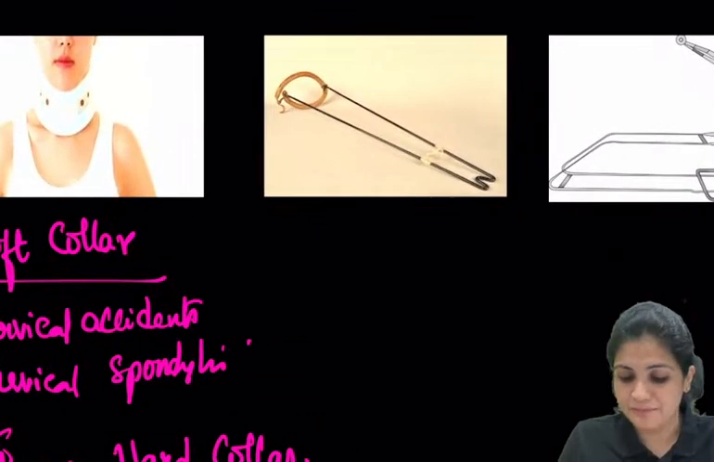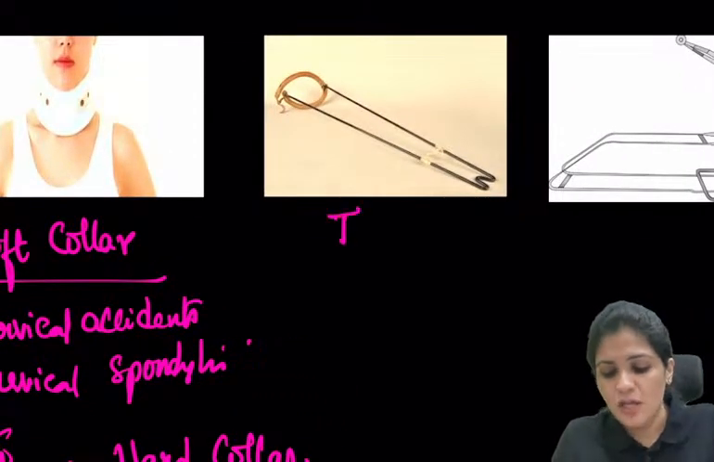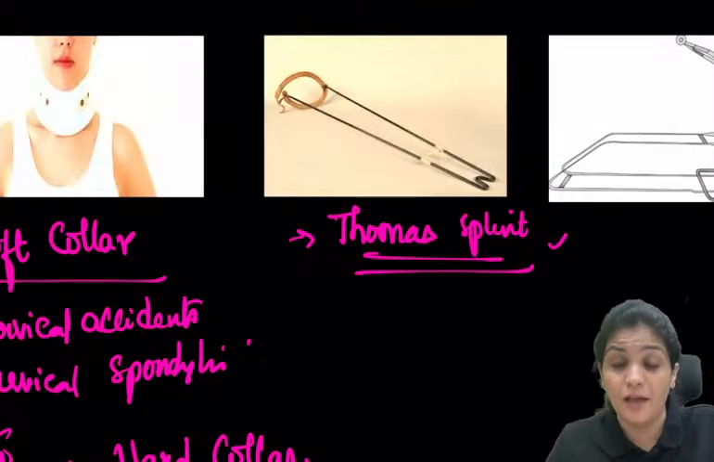Now, what is this? Yes, this is your Thomas splint. So what is the Thomas splint? The Thomas splint was originally invented during World War II for people suffering from tuberculosis, for immobilization. And now for what do they use the Thomas splint? They use it for femur fractures, shaft fractures, right?